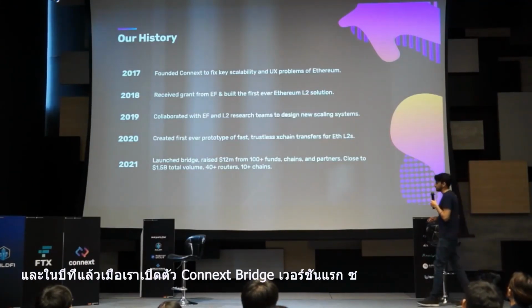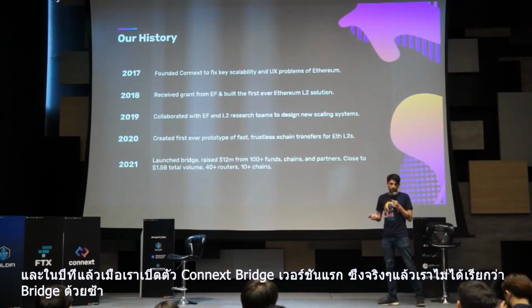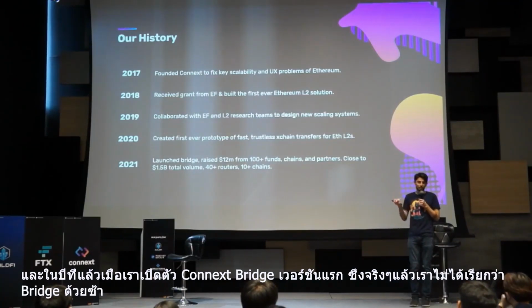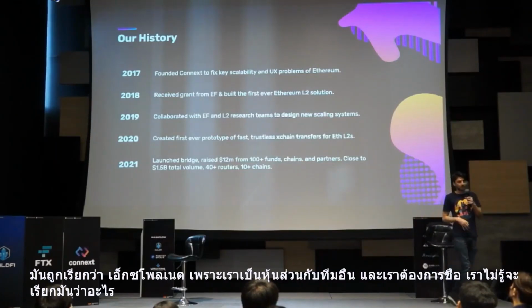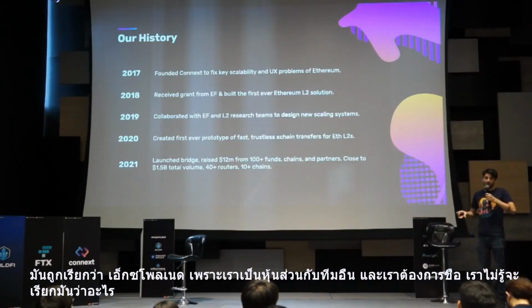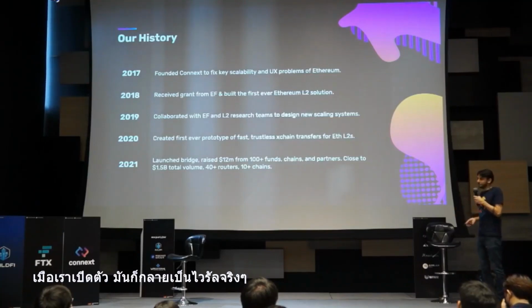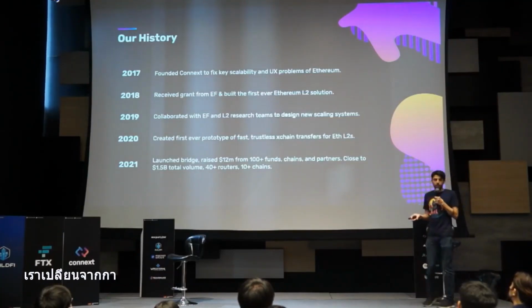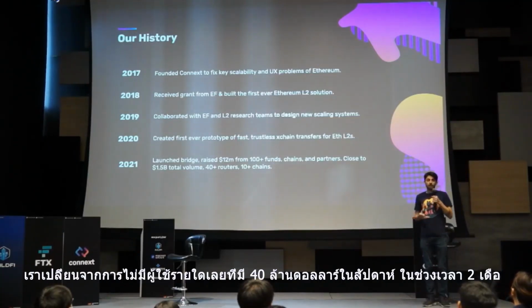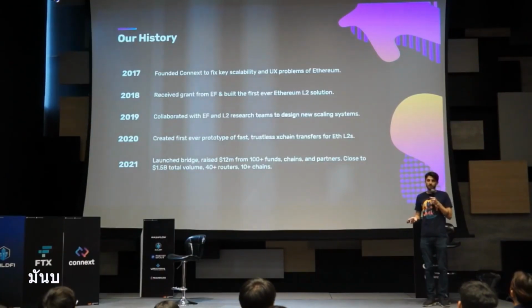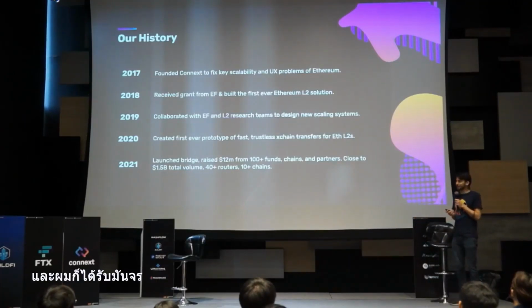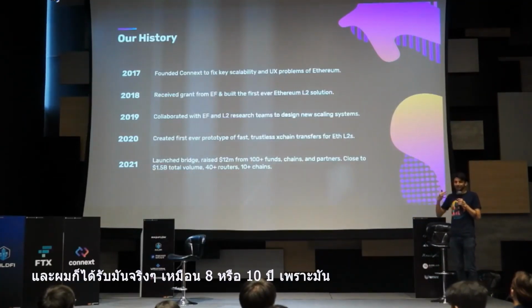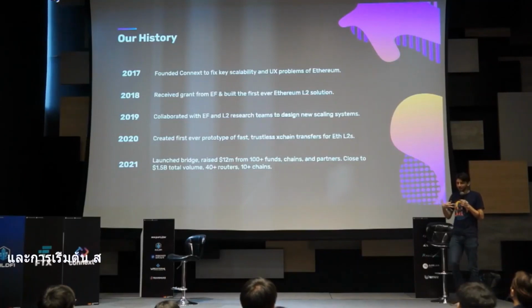And so last year when we launched the first version of the Connext bridge, which we actually didn't even call a bridge, it was called Explanate because we were partnering with another team and we needed a name for it. We had no idea what to call it. When we launched, that actually ended up going kind of viral. We went from not having any users at all to having $40 million in weekly volume in the space of two months. It was insane. It was honestly the most stressful thing I've ever experienced. I think I've actually aged 10 years because of it.